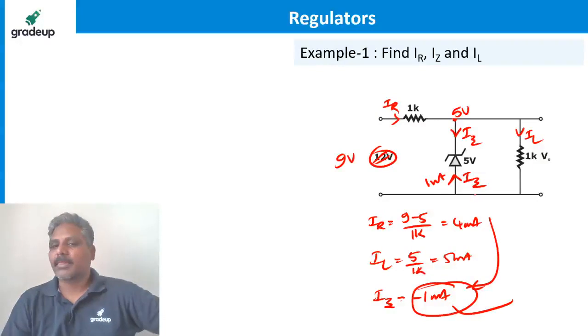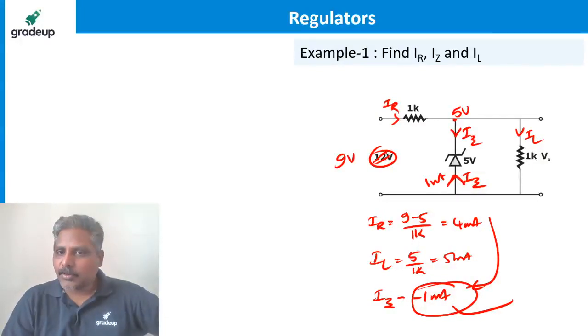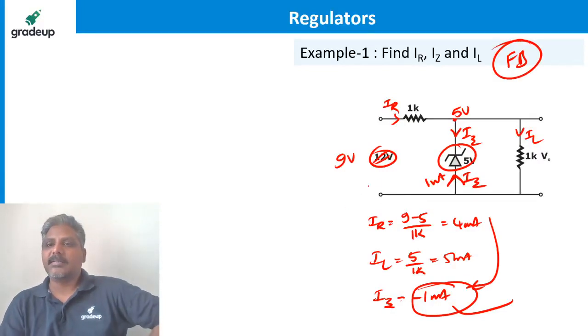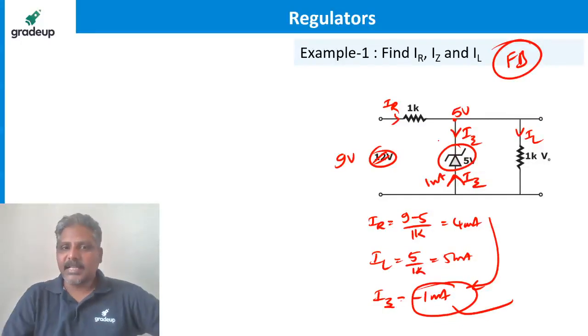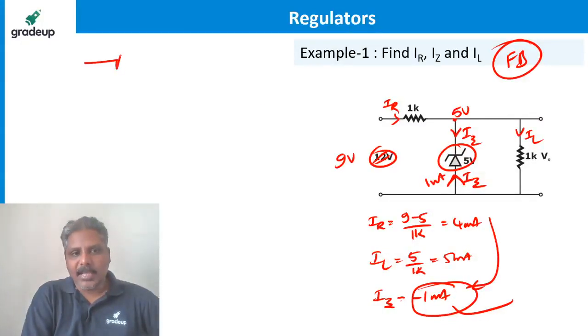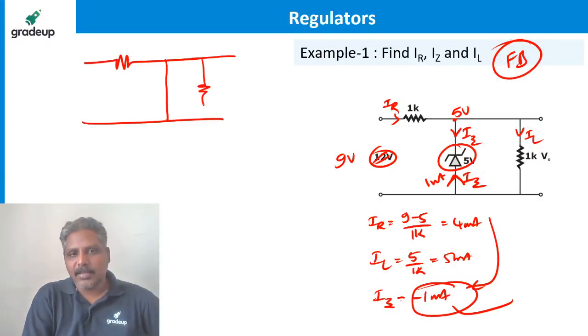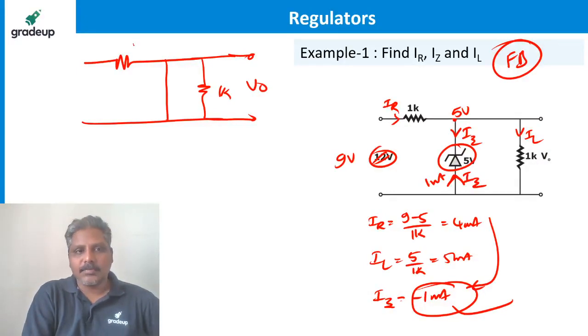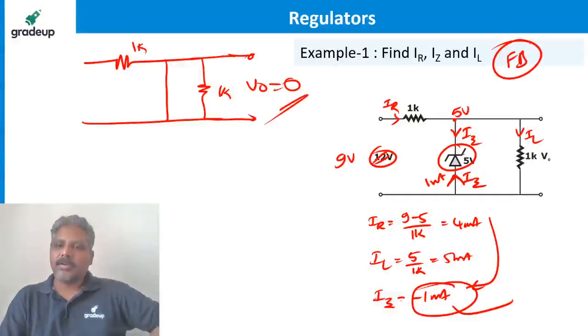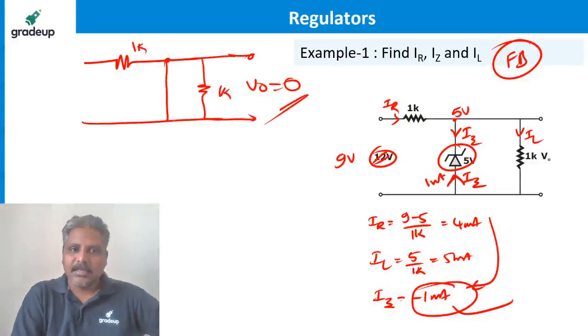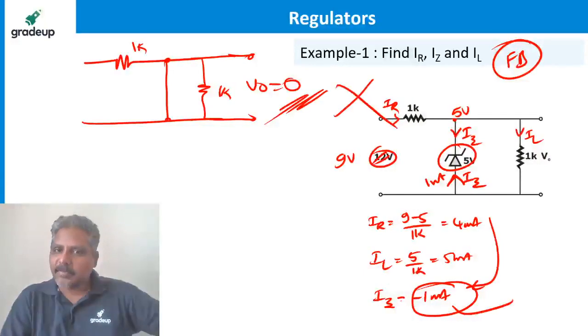Is it possible? If current is flowing from anode to cathode, that means the Zener is under forward bias. Is it not? If the Zener is under forward bias, how does it behave? It behaves like this. So what is the output voltage then? This is 1K, this is 1K. Absolutely 0. The diode is forward biased, so you are taking the voltage across a short circuit as the output voltage. So it is not behaving like a regulator.